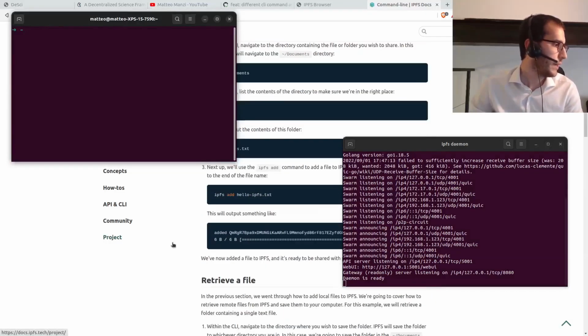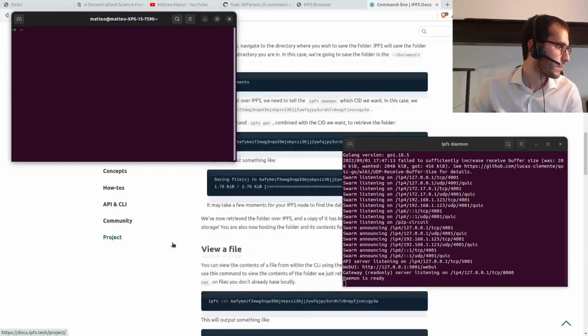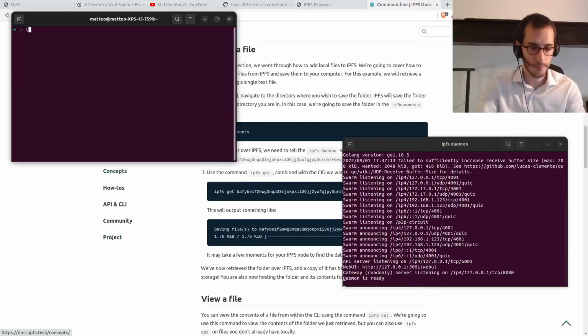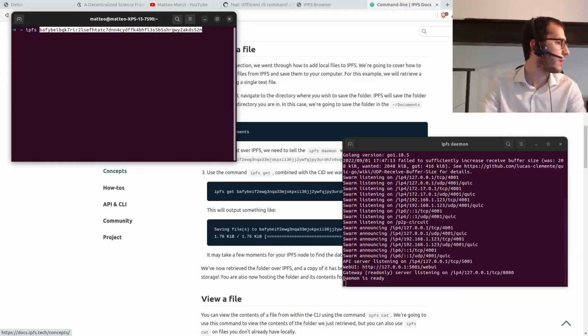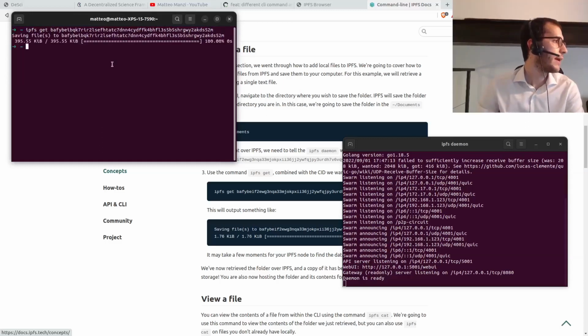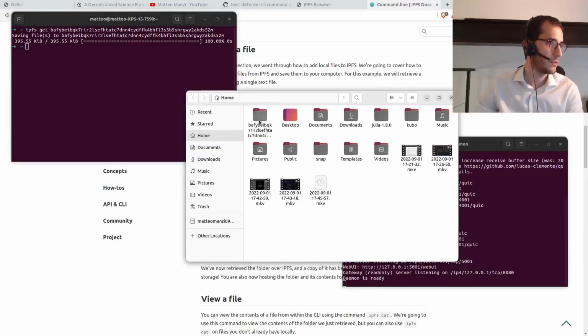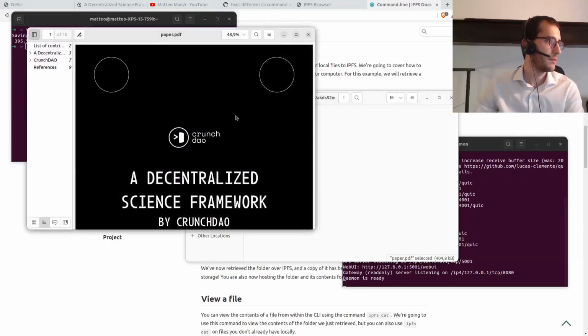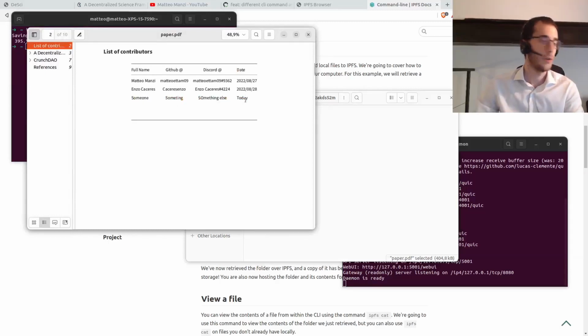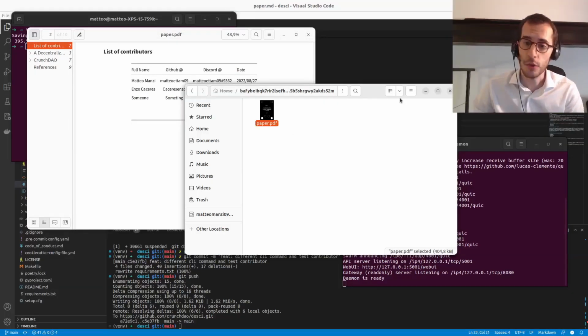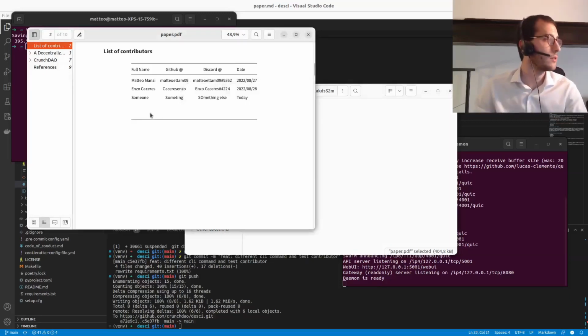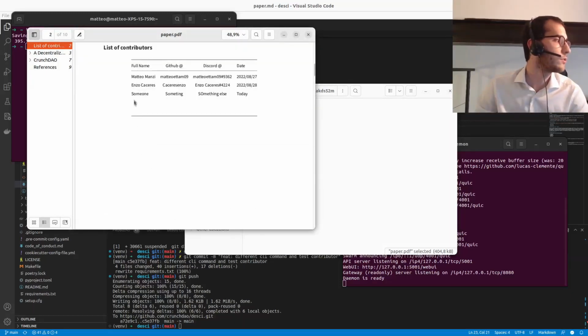We can move and get what we have. And sorry, I missed get. And so we save the file, which is now in our laptop. So you see here we have the paper, which is the version we're interested in. And we can do even more. Let's say we're interested not in the last version, which is the one mirrored in the website, but we want to go backward to a previous version.